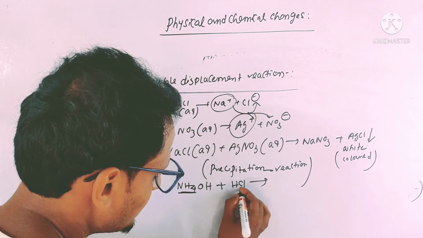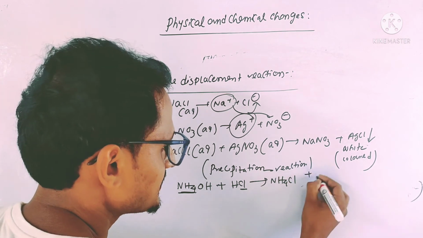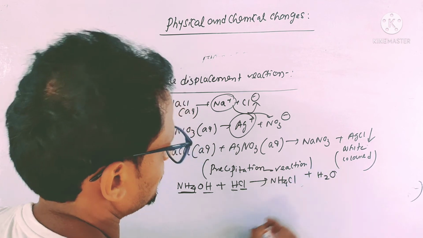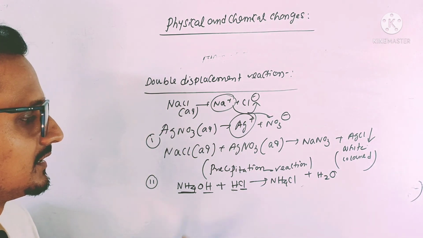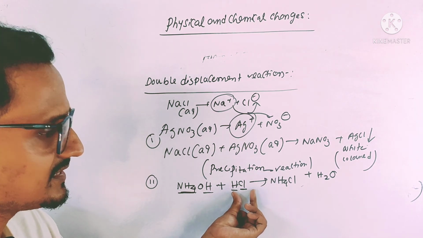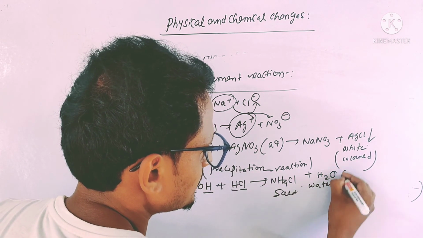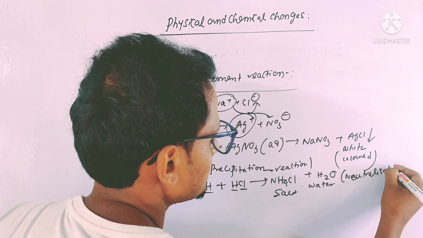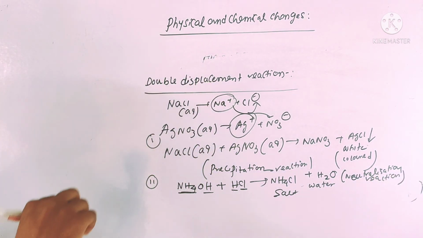This ammonium ion will react with this chloride to form NH4Cl, which is a salt, plus this OH will add with this hydrogen to form H2O. So this is nothing but neutralization reaction, because this base is neutralized by this acid to form salt and water. So neutralization reaction is an example of double displacement reaction.